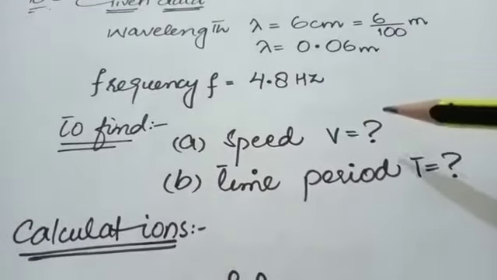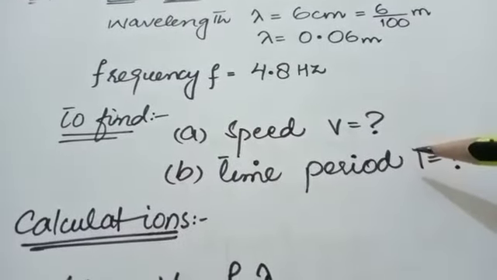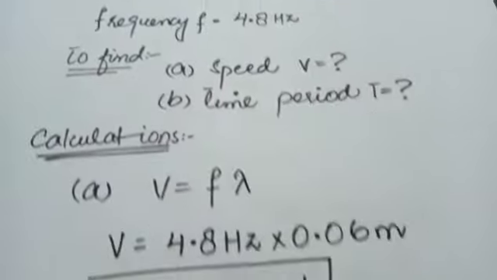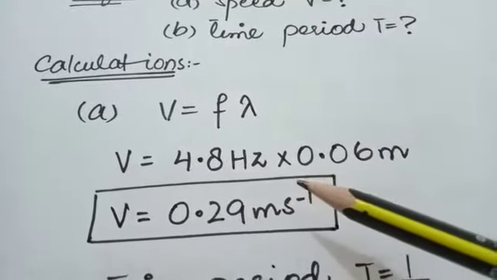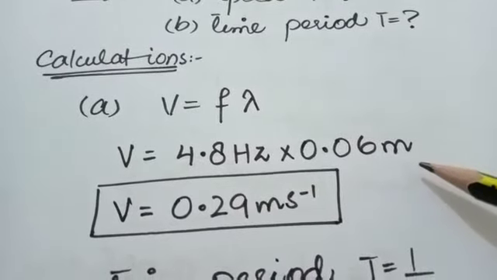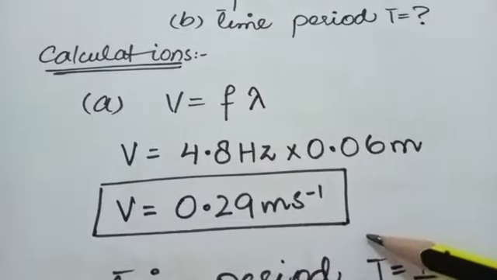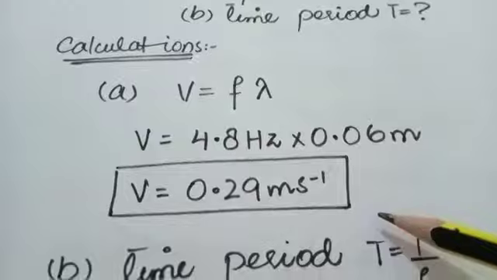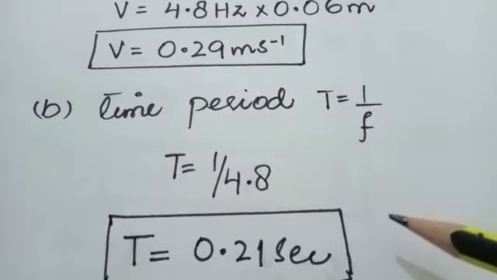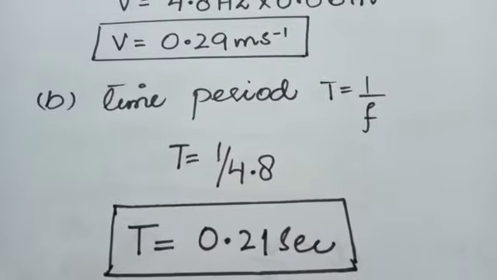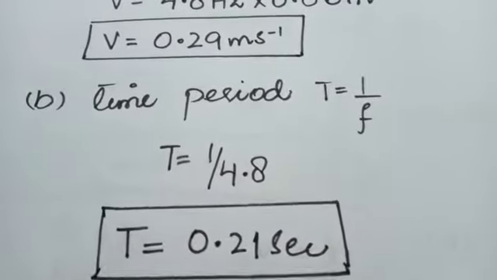That is equal to 0.06 meter. Frequency is 4.8 Hertz. We have to find speed and time period. By using the wave equation, v is equal to f lambda, frequency is 4.8 Hertz, wavelength is 0.06 meter. We will get the result 0.29 meter per second, that is speed. Time period is the reciprocal of frequency. 1 divided by 4.8, the time period is 0.21 second.